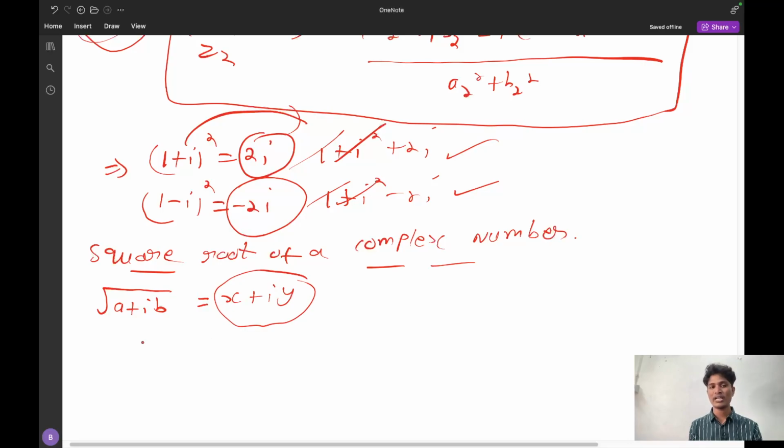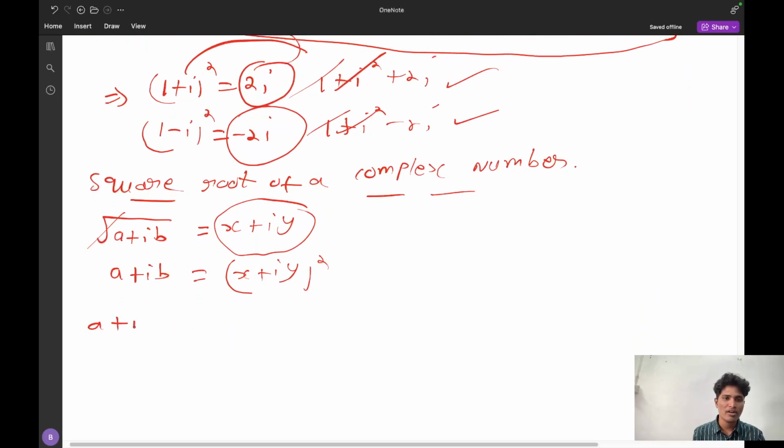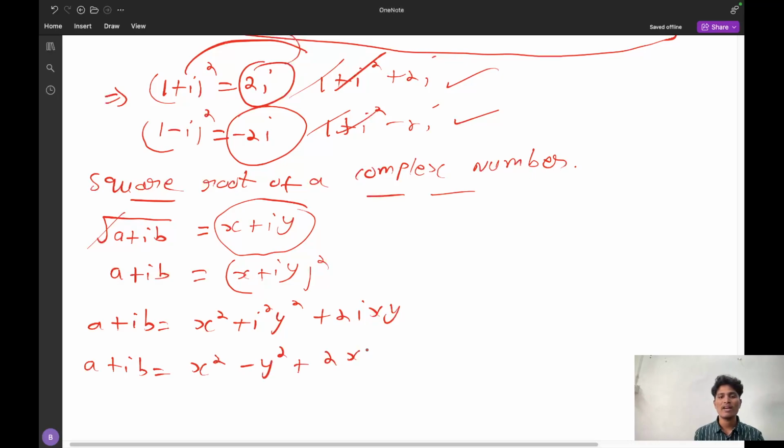So what is the relation here? I have to simply square on both sides. I will get x plus iy whole square. If I do square, the root will be cancelled. So if I open, a plus iota b is equal to x square plus iota square y square plus 2ixy. I square is minus 1, so a plus ib is equal to x square minus y square plus 2xyi.